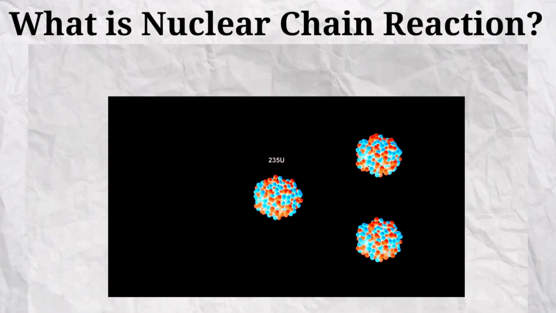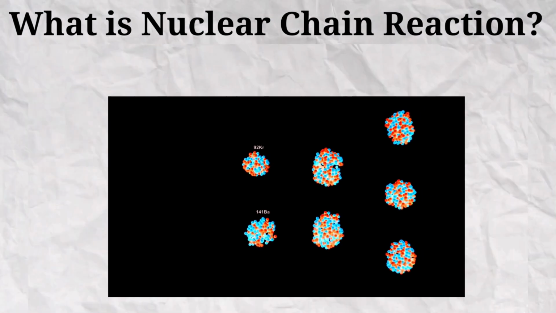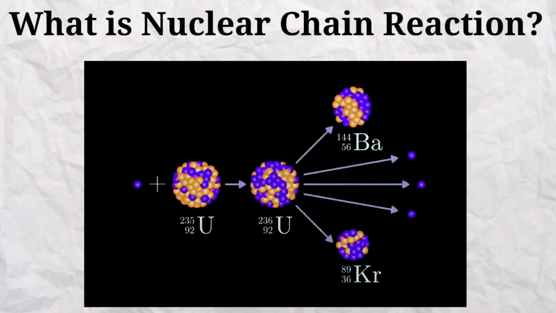Now what is this nuclear chain reaction? When an atom is attacked by a neutron, the atom disintegrates. Then these broken atoms are also attacked by neutrons, and again they break into smaller atoms, and it keeps on breaking until energy comes out of it.